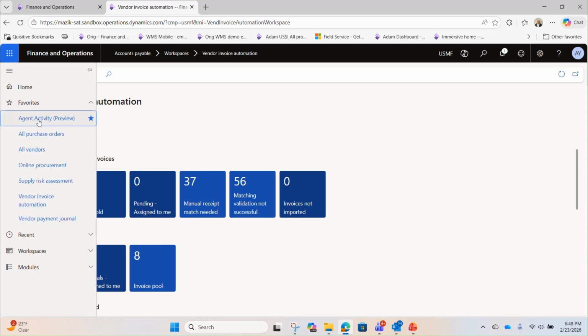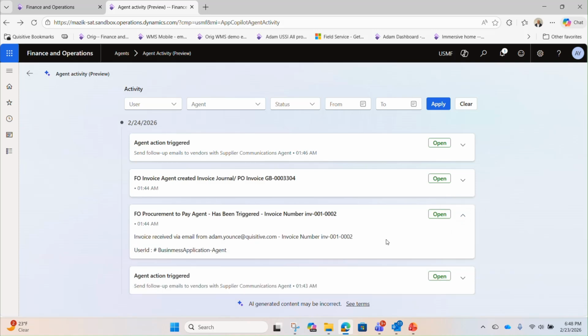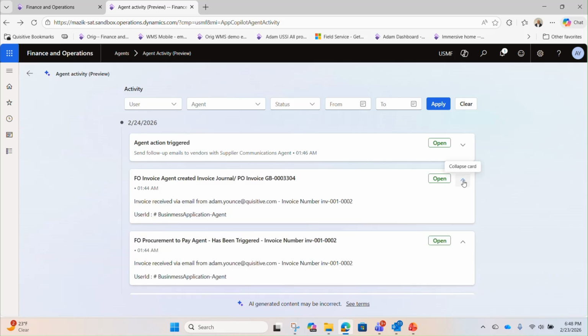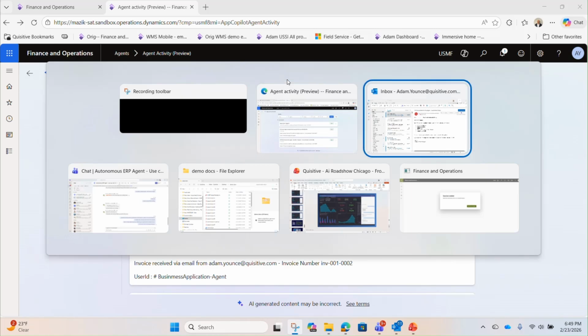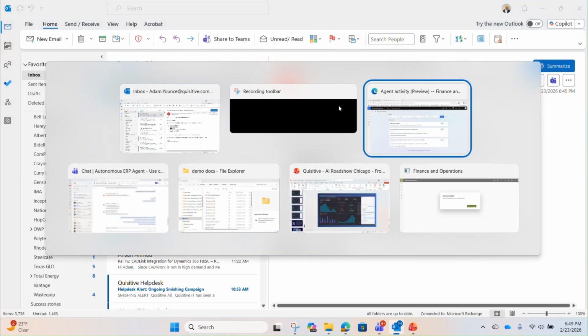And if we go back to our agent activity, which is a new workspace in our immersive workspace, it gives us an audit trail of that agent. Here it says, I've noticed that we received an email from Adam Younce for invoice number 2, and I've created a new batch 3304 that contains invoice number 2 in it. So there's my audit trail of what the agents are doing. And here I actually have another agent that sends a confirmation back to the person that sent the email confirming that the invoice has been successfully processed.